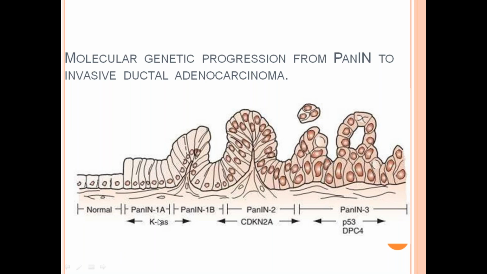After KRAS mutation, PanIN 1A and PanIN 1B, papillary pattern. This is PanIN 2, nuclear atypia, associated with the CDKN2A gene.